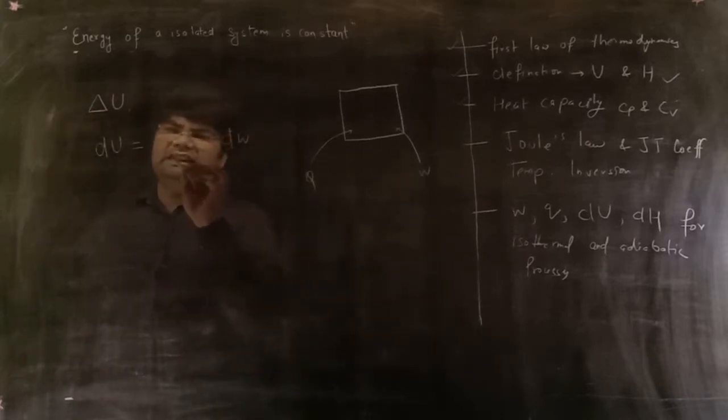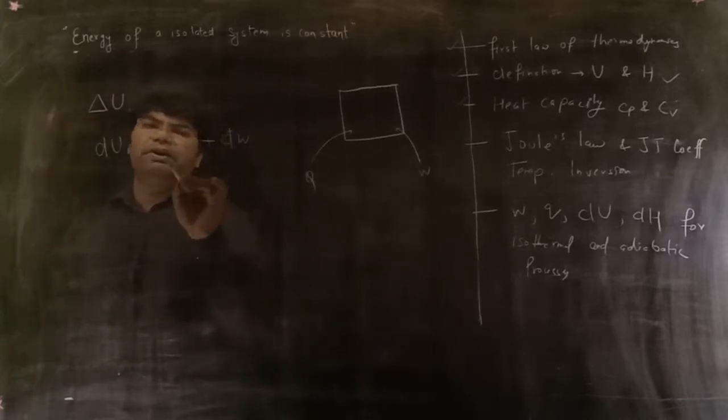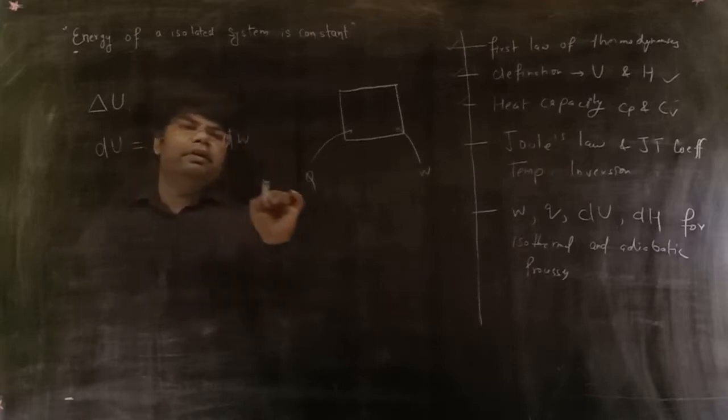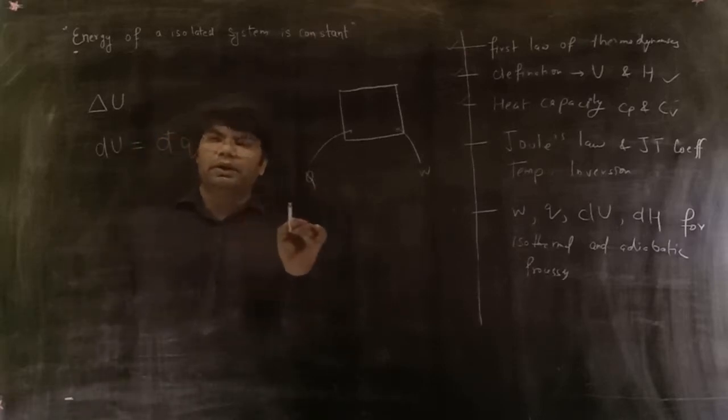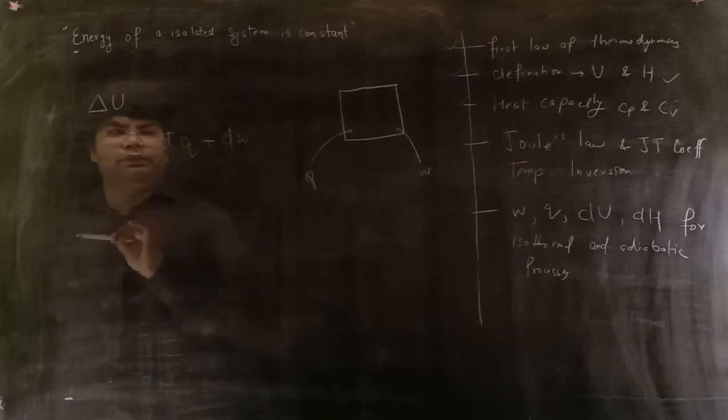I have written these as d bar because heat and work are not state functions.